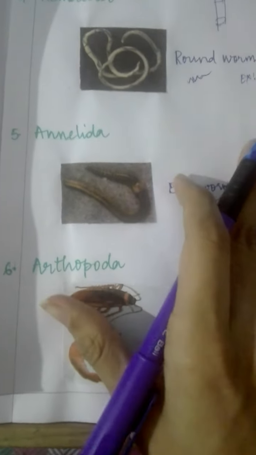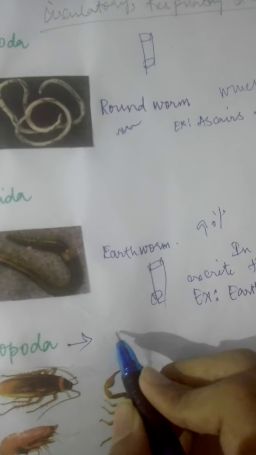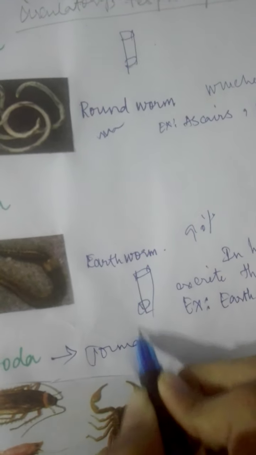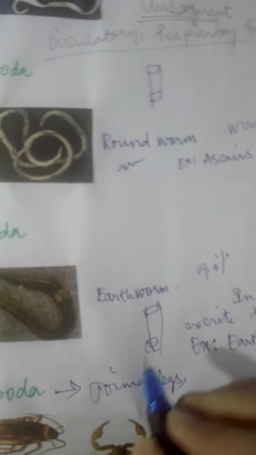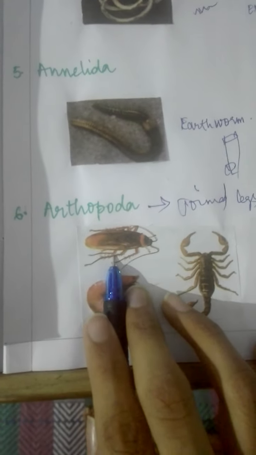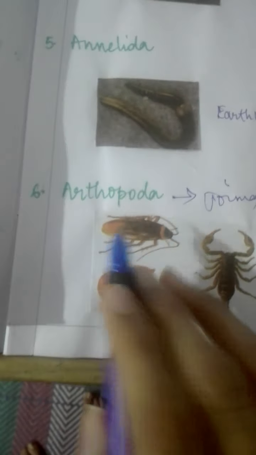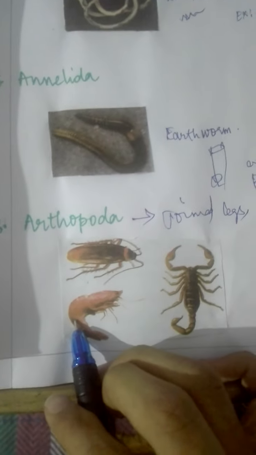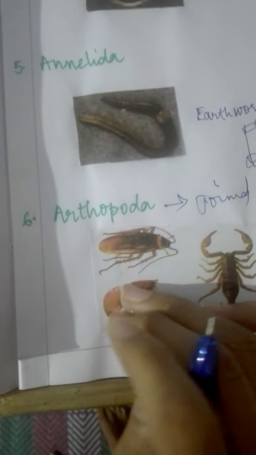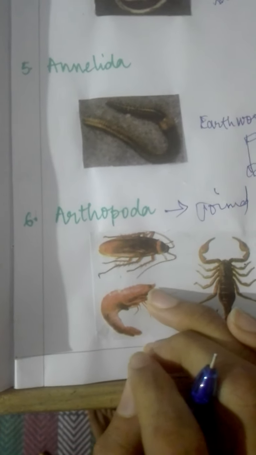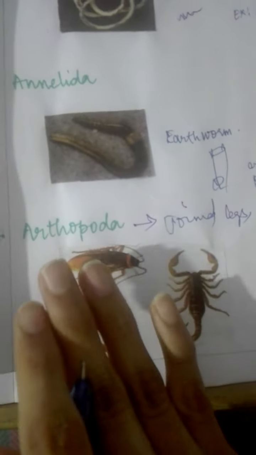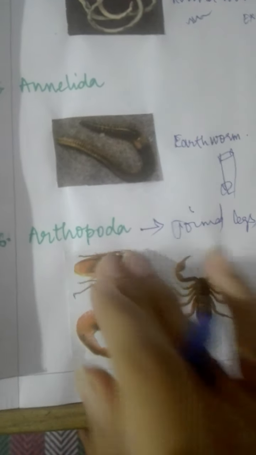Okay. Now the next topic is Arthropoda. What is the meaning of Arthropoda? Arthropoda means joint legs. Understand, children? Joint legs. For the cockroach, have you seen its legs? They have joint legs. The prawn also, the scorpion also. Cockroach, scorpion, prawn. Mostly we don't see prawns over here. Scorpion we see, or cockroach we see. Prawn we don't, but we are going to take it as an example.